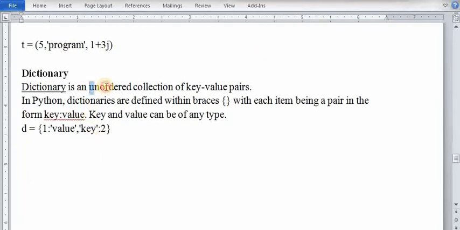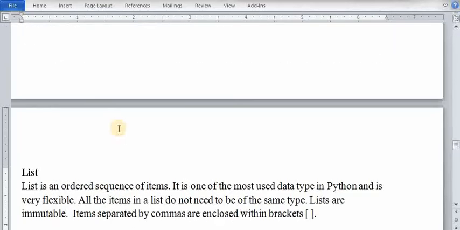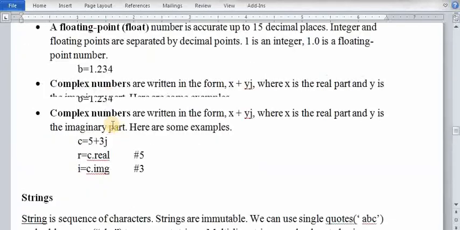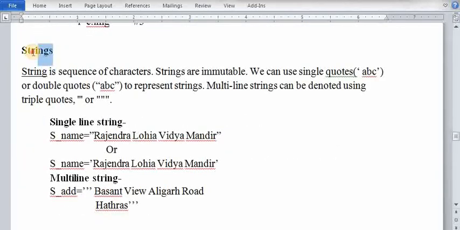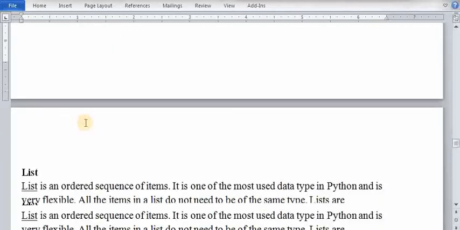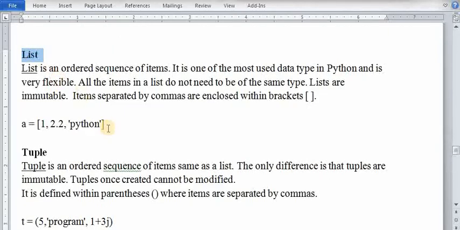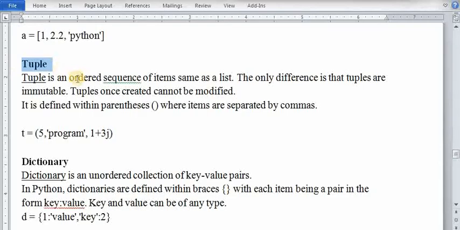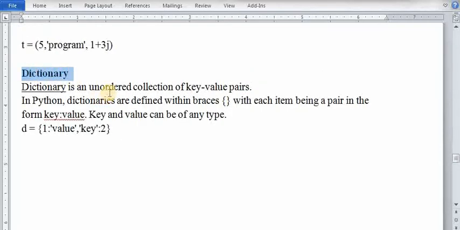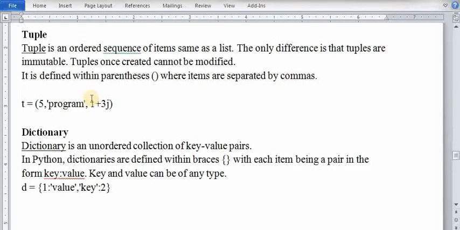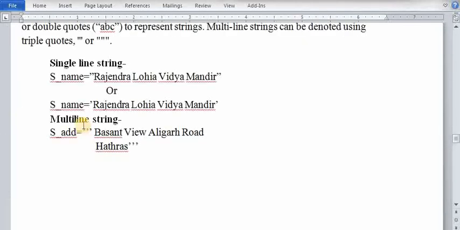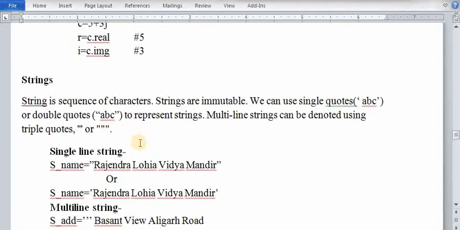A dictionary is an unordered collection of key-value pairs. To create a dictionary you use braces like this. Here it is a key and it is a value, it is a key and it is a value. In your syllabus, for string we have a separate chapter, for list we have a separate chapter, for tuple we have a separate chapter, and for dictionary we have a separate chapter also. So we will study tuple, dictionary, list and string in different sessions.